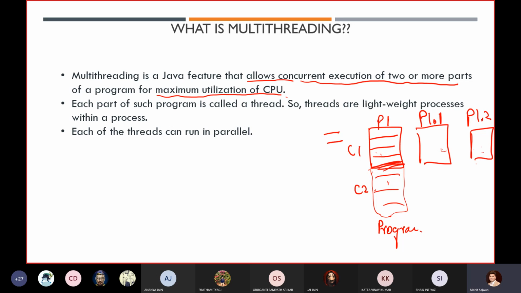So similarly, how are we performing concurrency? There is a term known as multi-threading. Using this concept, we are able to achieve concurrent execution so that two portions or our entire program will execute simultaneously, right? And each part of such a program is called a thread.